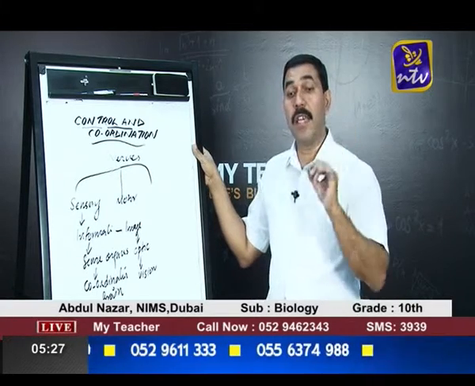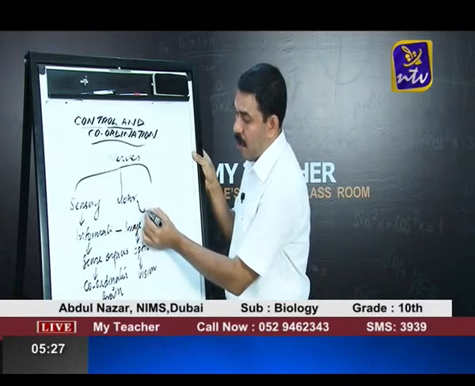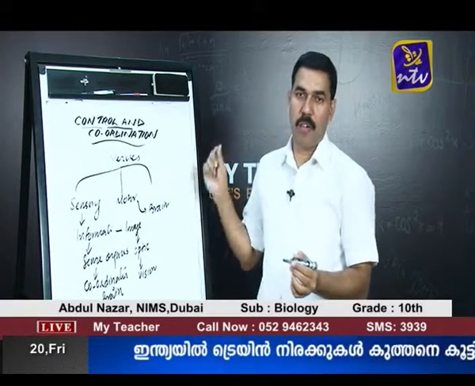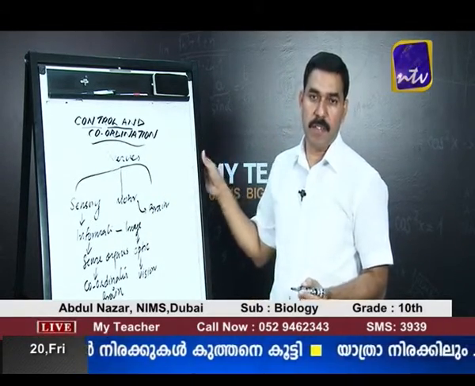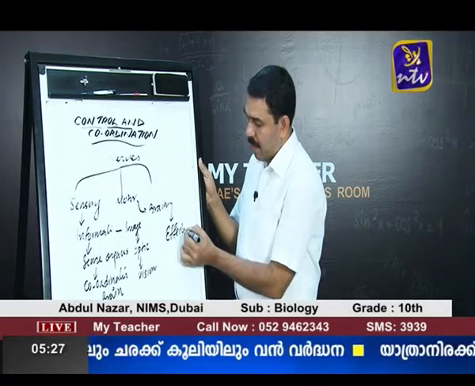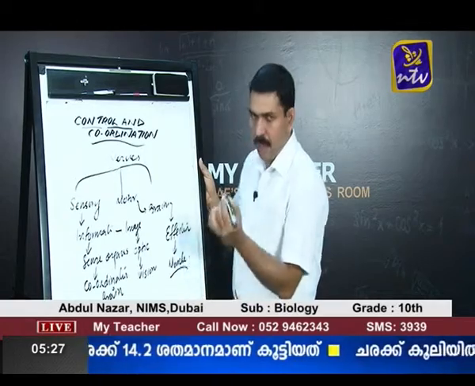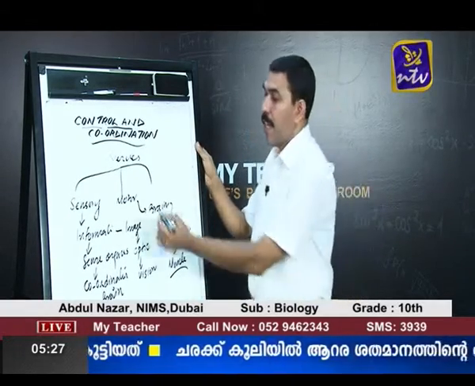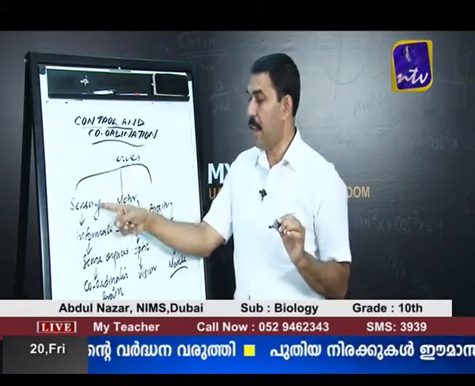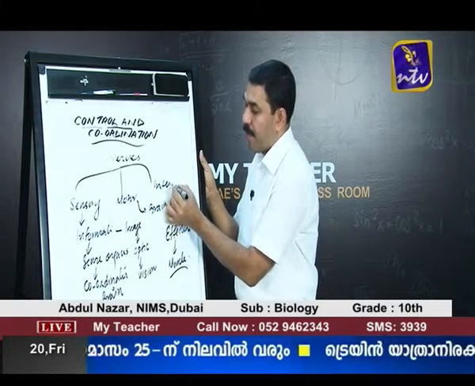What about the decisions which are taken by the brain and spinal cord? This is carried out by effector organs. So their function is they carry motor impulses from the brain and spinal cord to the effector organs. What are the effector organs? For example, muscles are the effector organs. So the second type of nerves is motor, and the third one is interneuron.